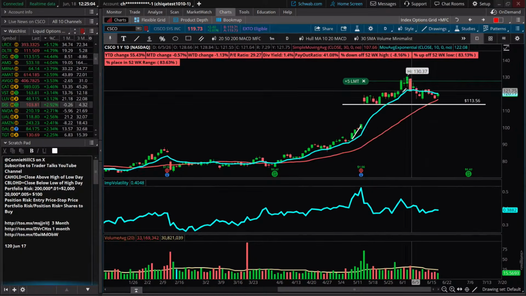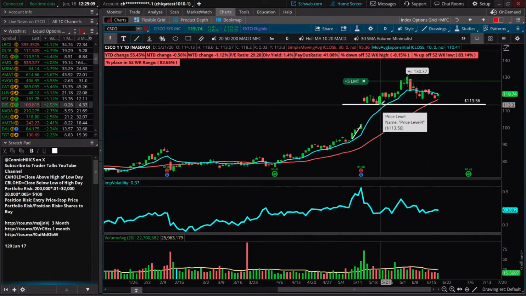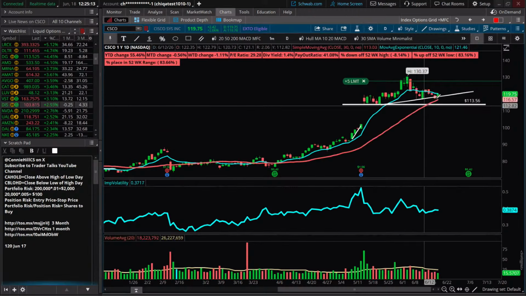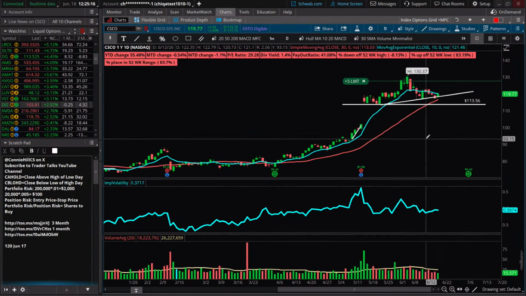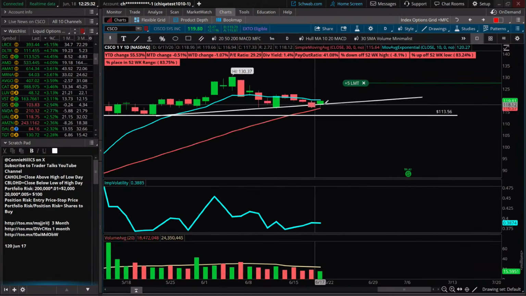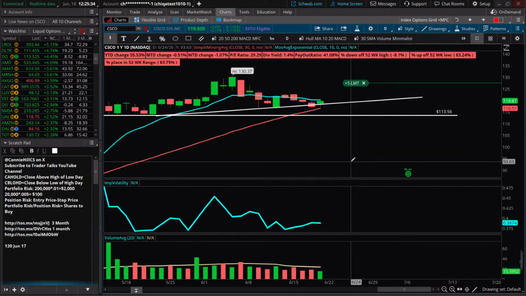Well, maybe we could consider actually up here the neckline. That's just support. But if I were going to draw in the neckline, it would probably be about like this. So it's maybe in the area of the neckline right now. Okay. All right. That's trade number 1, with kind of a low amount of evidence seen of the stock going the direction we need it to, although it's continuing to climb here. And it is above our high of the low day.